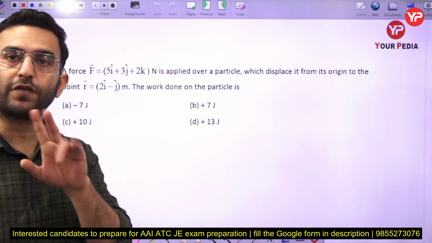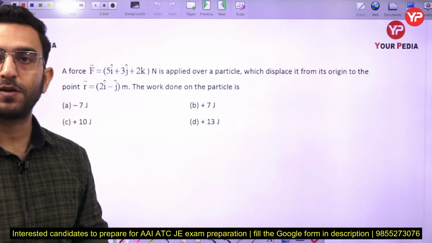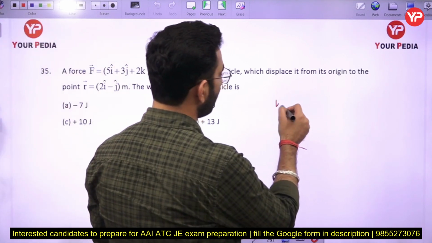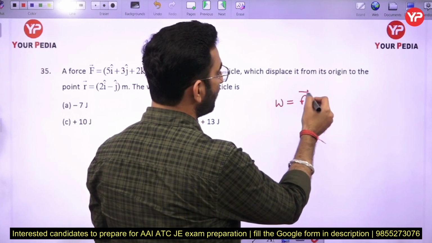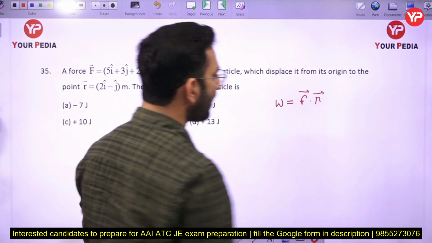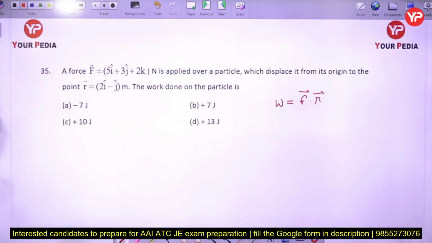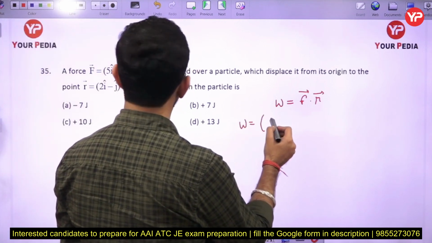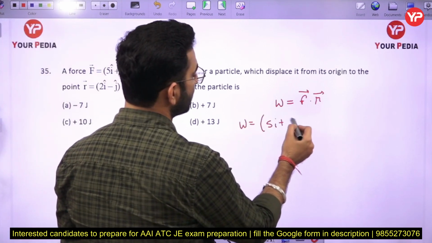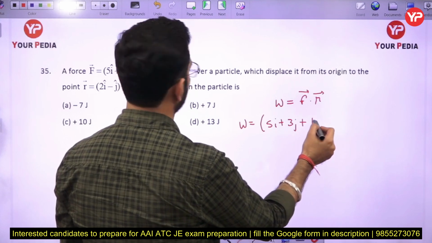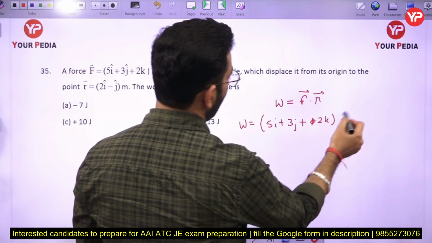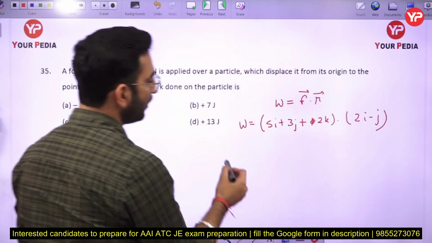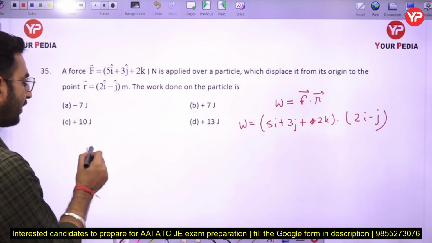So in that case, what do you want to find out? Can I say that you have to find out the dot product of force and the displacement vector, or position vector here? So I can say the work is going to be equal to F dot r here. So I can write (5i plus 3j plus 2k) dot r, which is (2i minus j) here. Just perform the calculation and you will get your final answer.